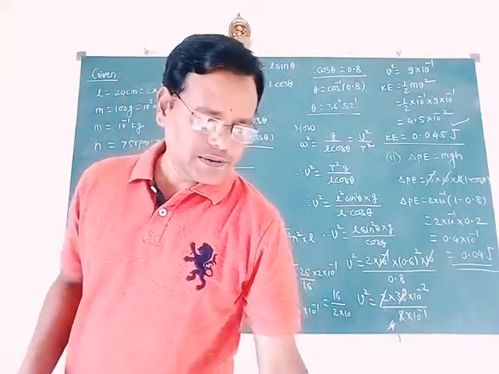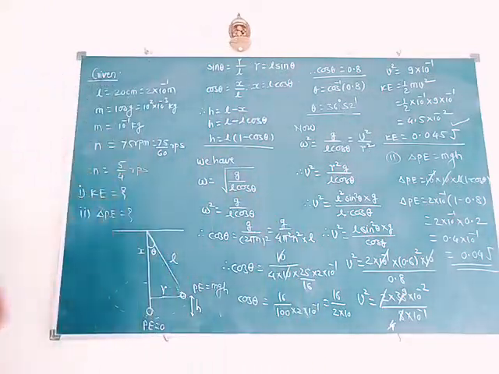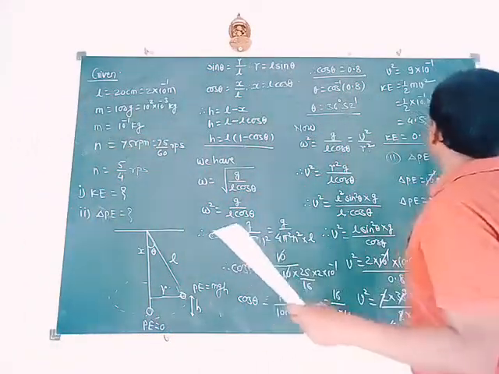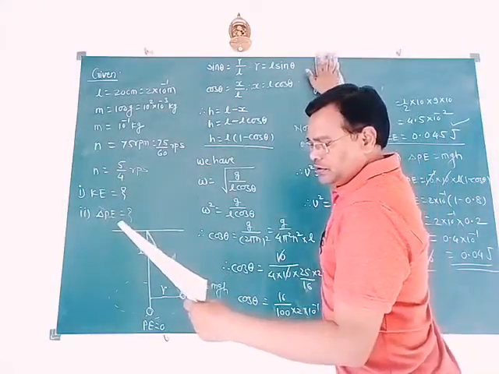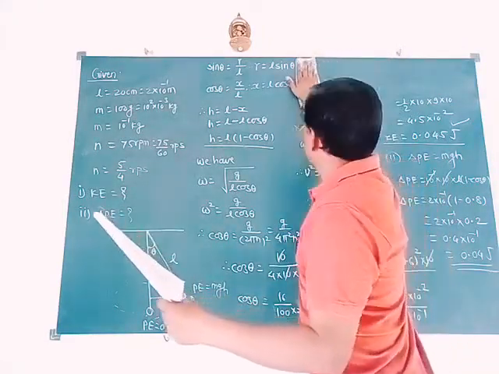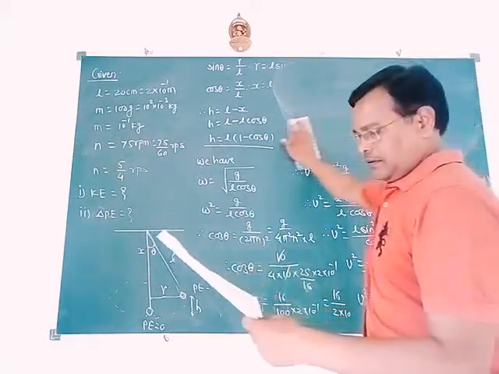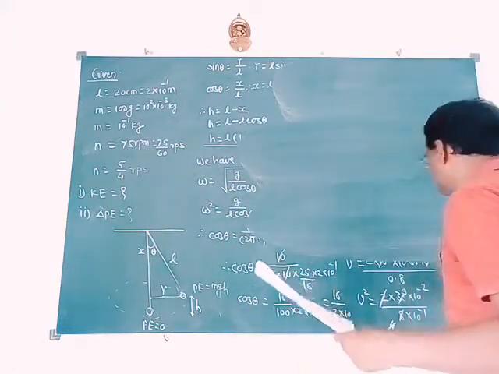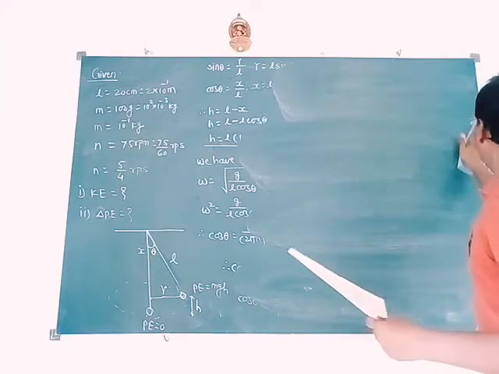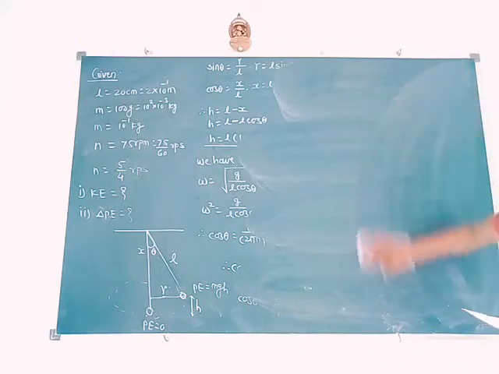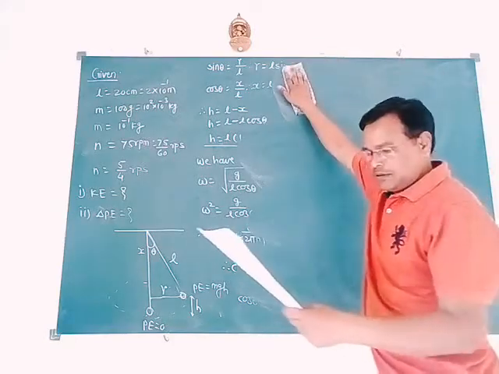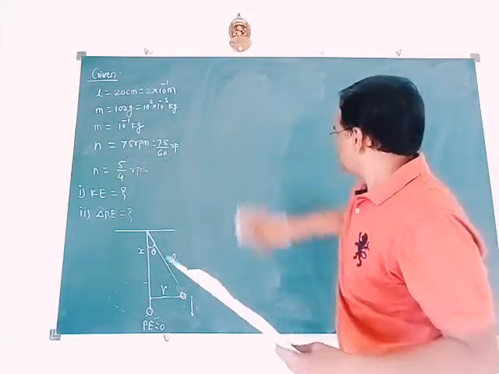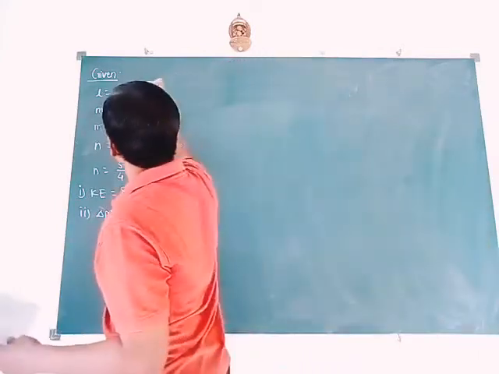A motorcyclist as a particle is undergoing vertical circles inside a sphere of death. See here, carefully read the problem and try to write the given values. Sphere of death is given, and inside that sphere of death a person, that is a motorcyclist, is undergoing vertical circles between two positions, that is topmost position and bottom position.